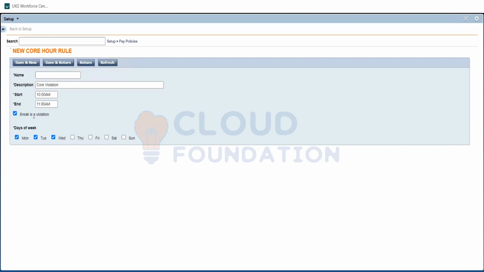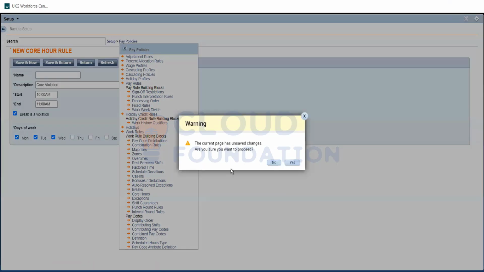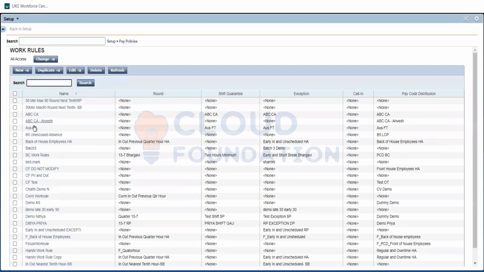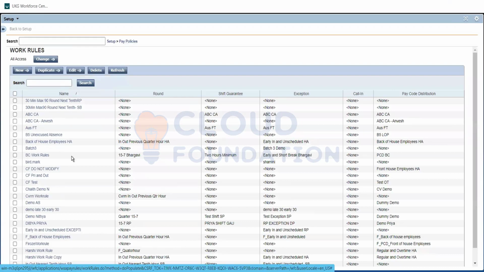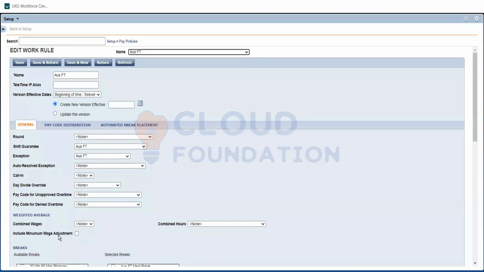Like we saw the exceptions, right? Yes, like that, it will show it. We are not doing anything special. We just select the days and the timing and put a name to it. When we go to the work rule, we can directly map it there, like how we mapped our pay code distributions and other things. Whatever core violation we need to add, we can add it here. There will be an option for that: core violation.